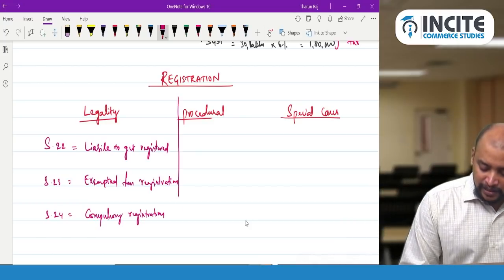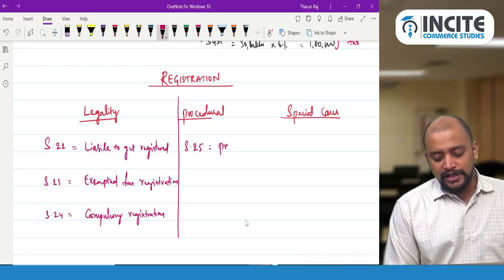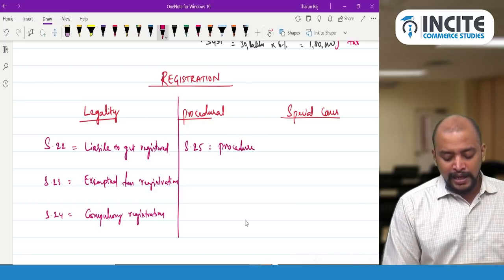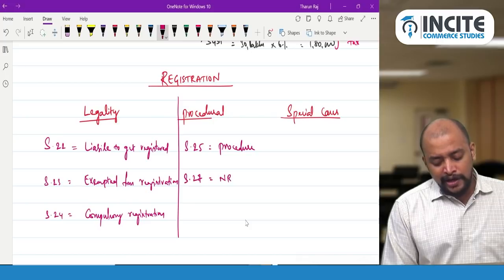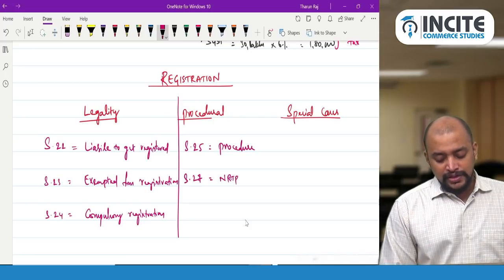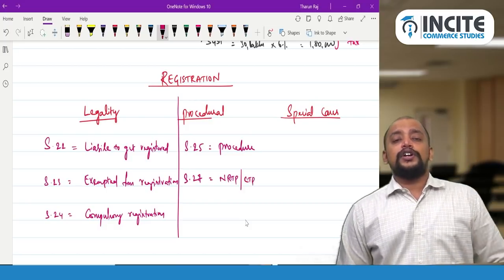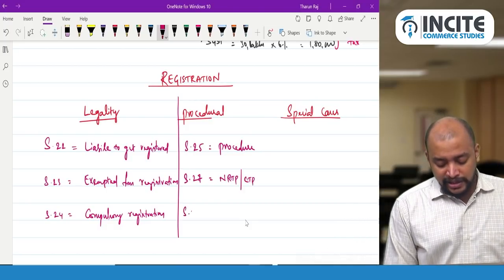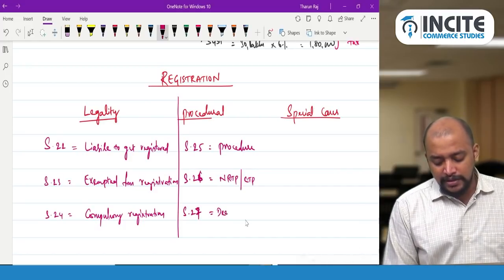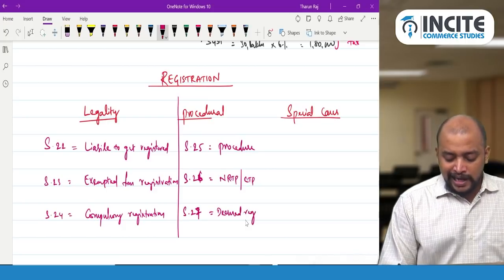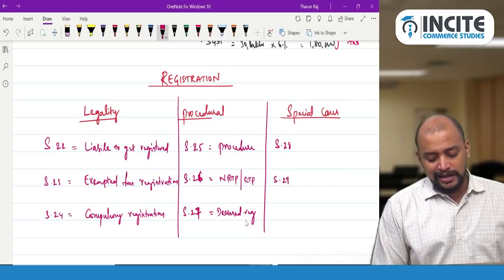Whereas procedural, we have 3 sections. Section 25 deals with procedure for registration, and section 27, that is registration of a non-resident taxable person and a casual taxable person, what are the provisions applicable to them. And section 26, that is deemed registration. Whereas sections 28, 29 and 30.